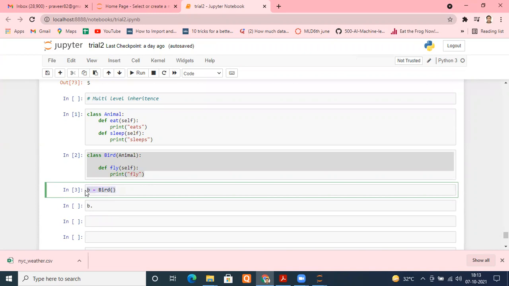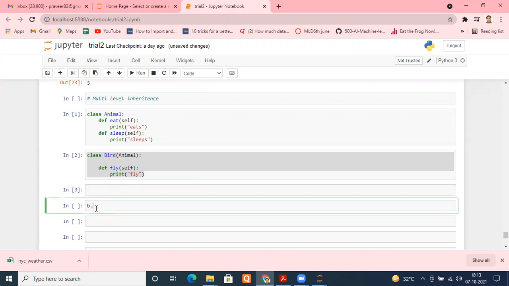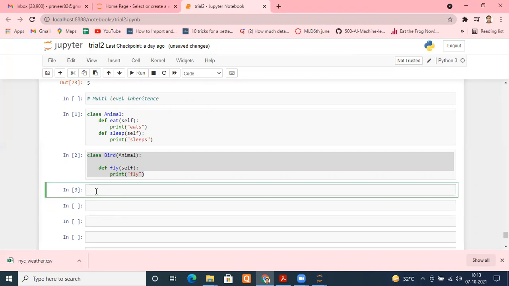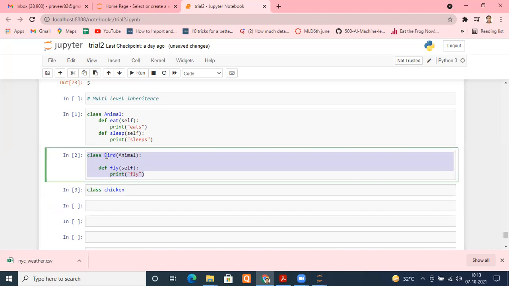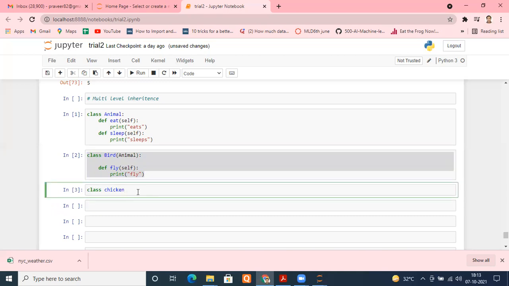Now suppose I further want to create a class. This time I want to create a class known as chicken. And chicken, we know, belongs to the category of bird. Am I right or wrong? Chicken belongs to the category of bird. So what should happen? We should derive these methods and these attributes from the bird class.